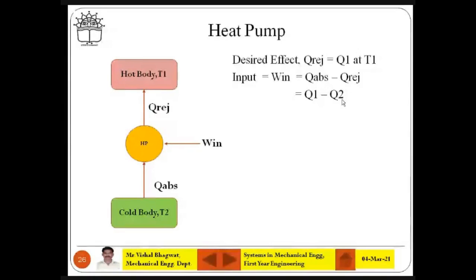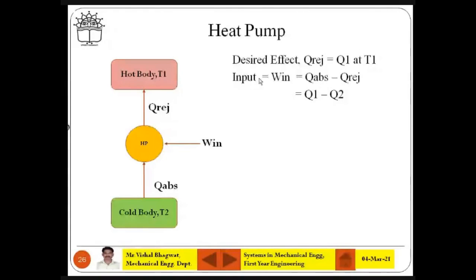It is work in. So you get the input, you get the desirable effect, and as this is running against the law of nature. What is the law of nature? Everything flows from higher level to lower level. Correct? This is the law of nature. What is happening here in case of heat pump? Heat is getting pushed, so it is against nature. So you cannot find efficiency here. You will find the coefficient of performance. There is another term, coefficient of performance.